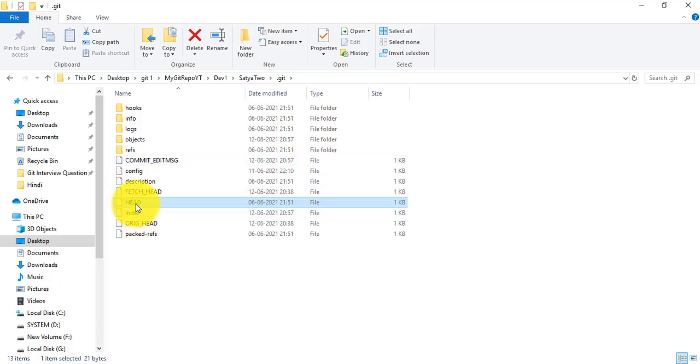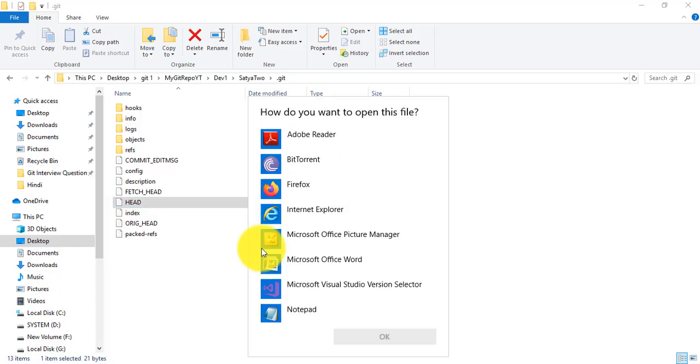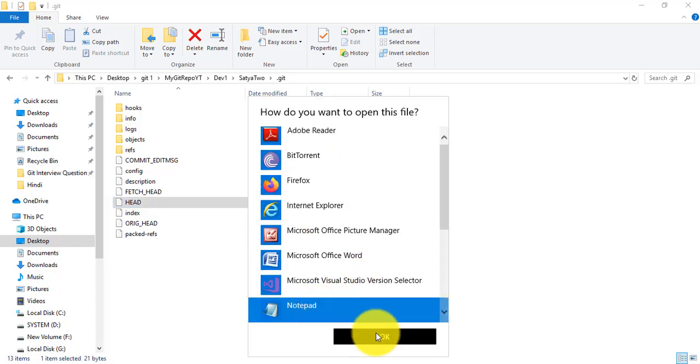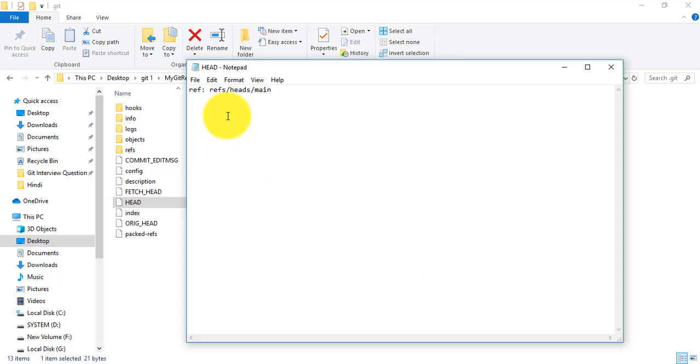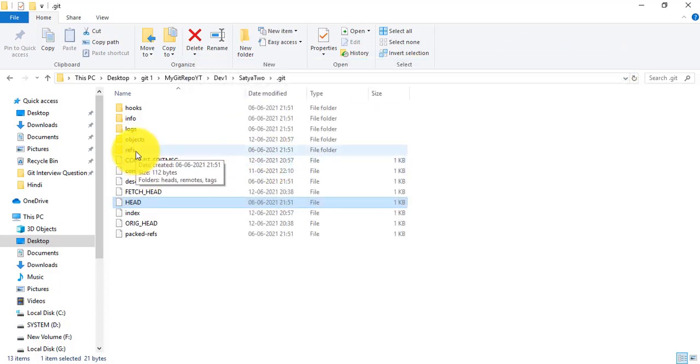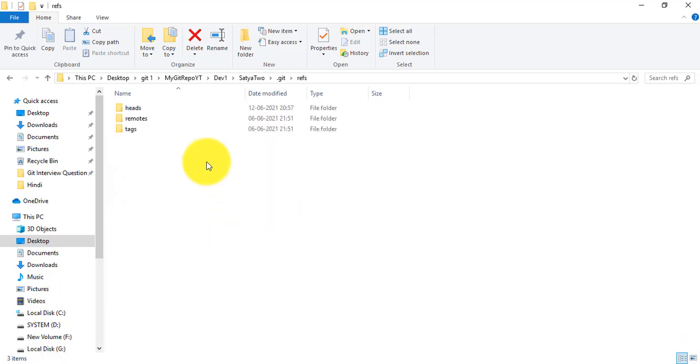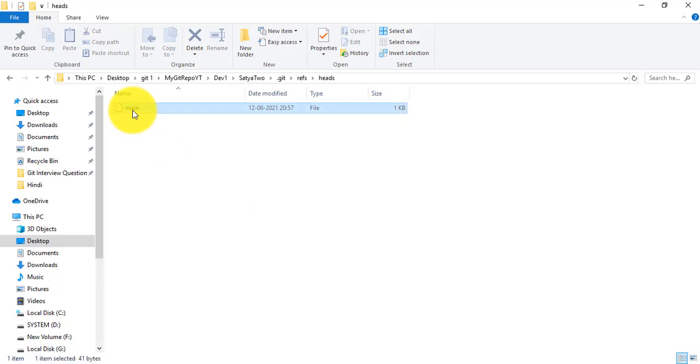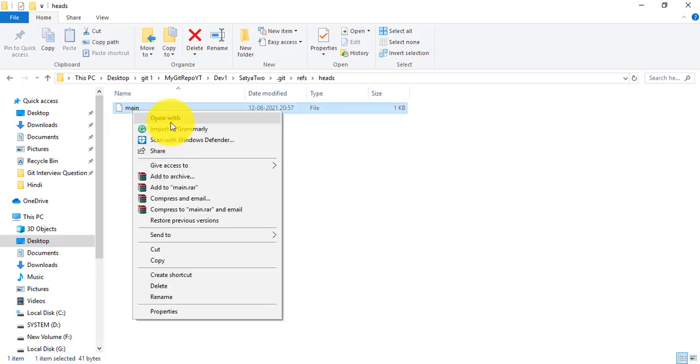So I just open this HEAD file. It is an unknown file type, that's why I need to open it using Notepad. It will ask which application you need to open it with, so here I'll select Notepad and click OK. Here I mention the path: the refs folder, the heads folder, and the main file. I'll go accordingly. Here I'll open this refs folder and heads folder, and here I need to open the main file. Main is nothing but the branch name.